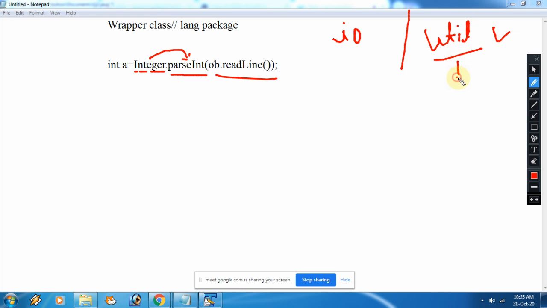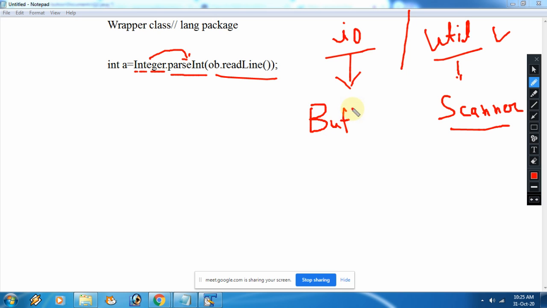Under this util we have the scanner class, which is used to take input from the keyboard. One more package is available, that is IO. Under this IO package we have the buffered reader class, which is a very strong class to take input.